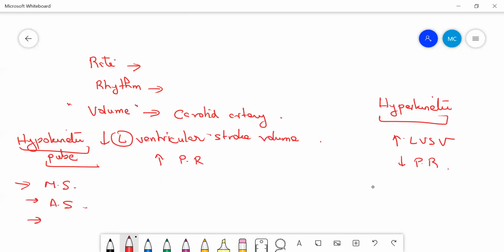Okay, apart from this, there can be heart failure. There can be shock, heart failure, the heart is not properly able to pump the blood, shock. Okay, then what else? It can be hypovolemia. Simple hypovolemia can also cause hypokinetic pulse.